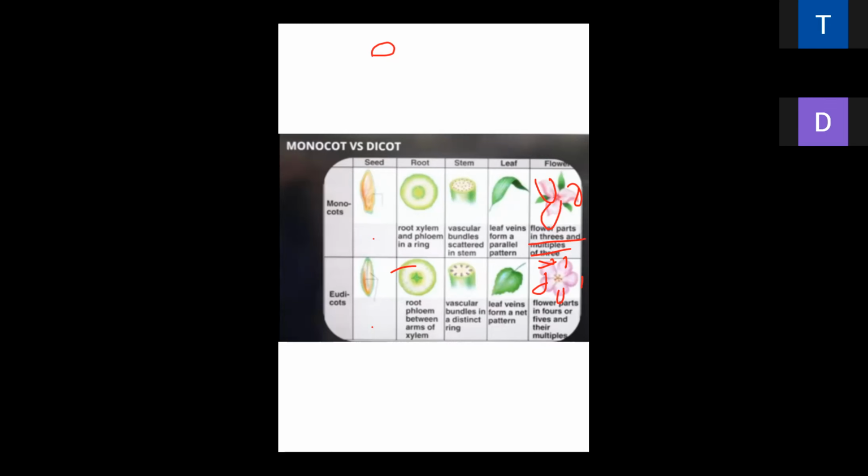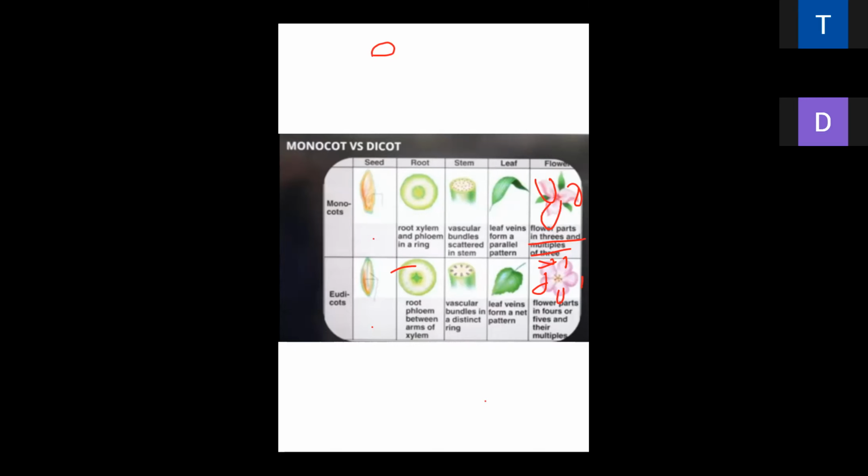Here, leaf veins form a net-like pattern. That's why it is known as dorsiventral venation. Flowers form in 3 and multiples of 3, meaning an arrangement of 3 petals and multiples of 3. And here, the flower parts are in 4 or 5 and their multiples. Is it clear, everybody, beta?